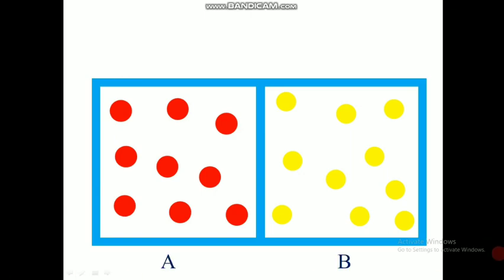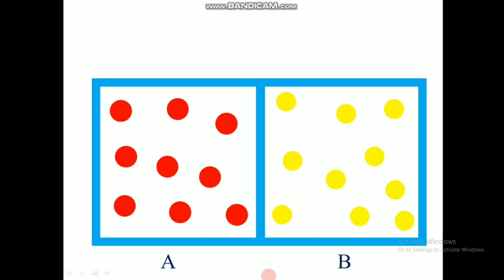This is an example which is given in your textbook. It's a big container containing two gases. I have split the container into two halves, and on one side I have taken one particular gas, named A, and on the other side I have taken gas B. Suppose I put a hole here and try to take a sample from this side. Which gas will I get? Obviously, I will get a sample of gas A. And if I make a hole on this side and take a sample, I will get sample B only. So this is the initial condition.